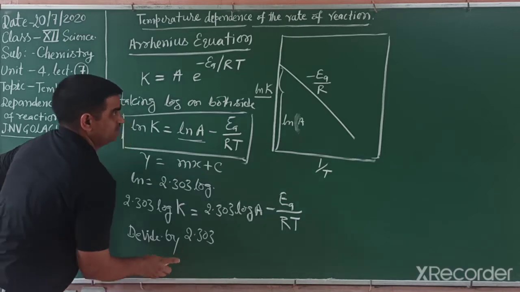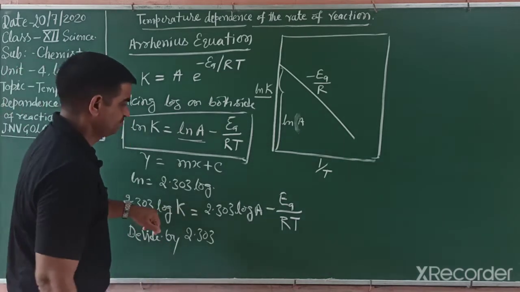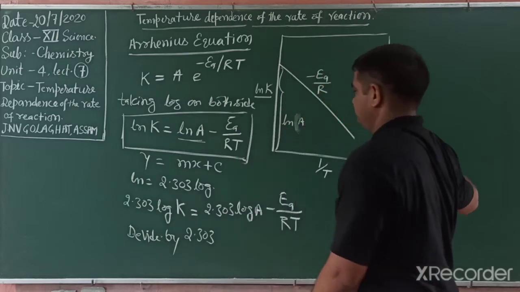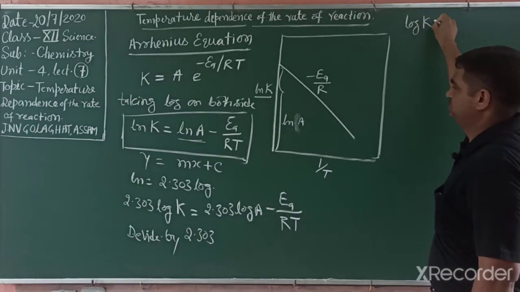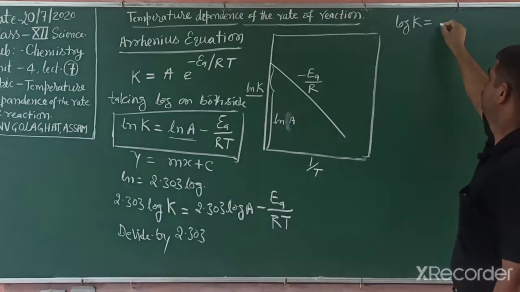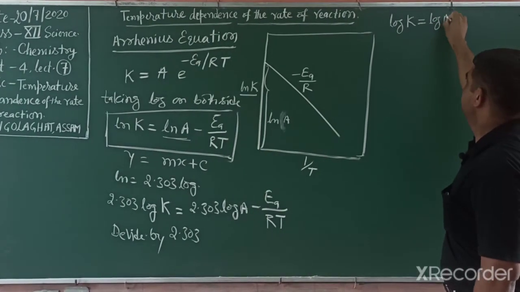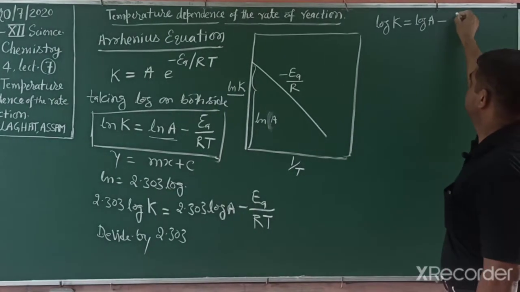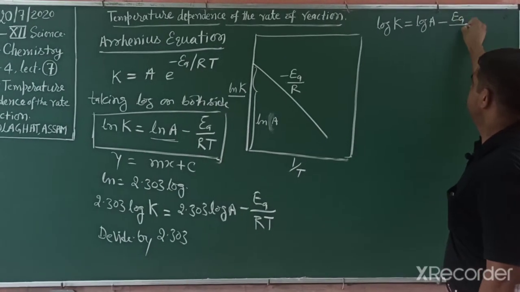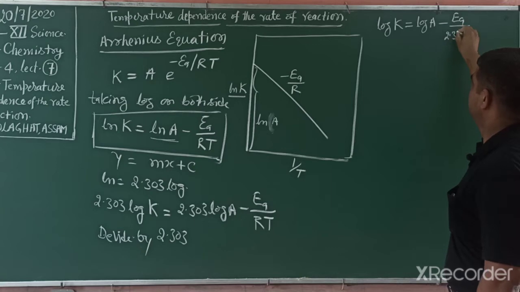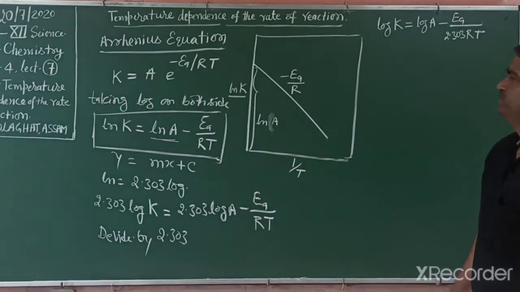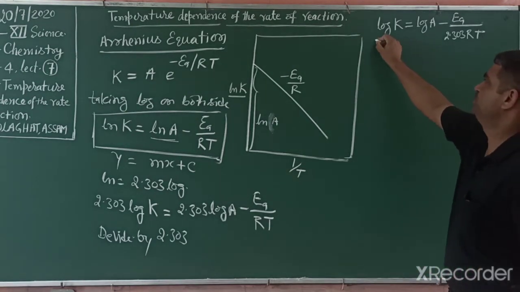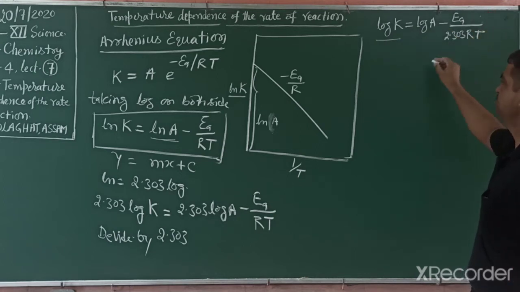We get this equation, I write here: log k is equal to log A minus EA by 2.303 RT.